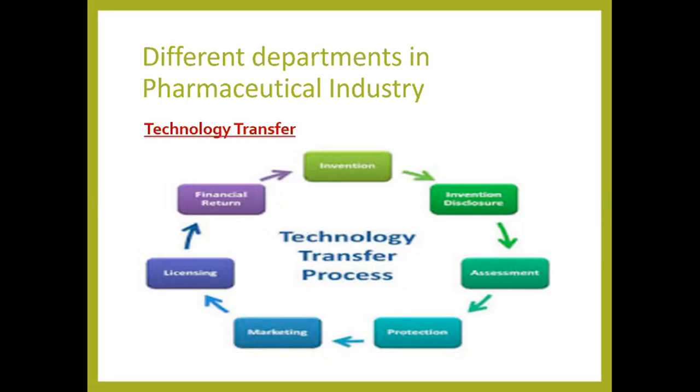For example, some packaging developed includes alu-alu strip, blister strip, and after that glass container. Which types of material are used in the strip and which types of container are used are studied in packaging development.